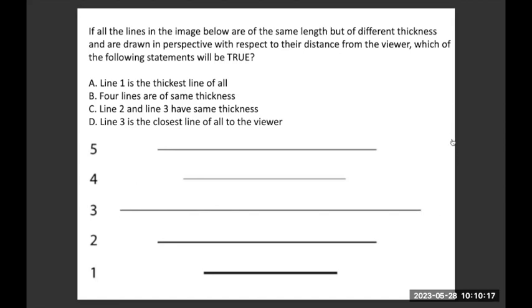Srushti, wrong answer. Yesha, wrong answer. Manush, correct answer. Twisha, correct answer. Rishabh, wrong answer. Lavya, wrong answer. Meera, partially correct answer. Diya, wrong answer. Sanchi, wrong answer. Yesha, correct answer.